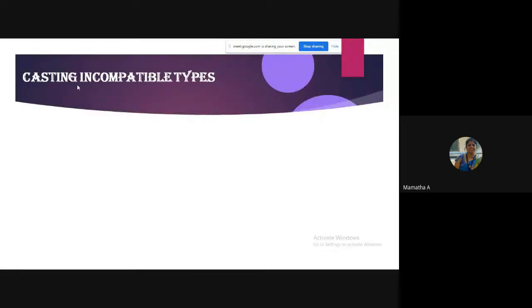Okay. So next we will see the incompatible data types.